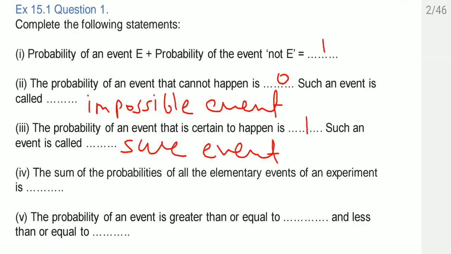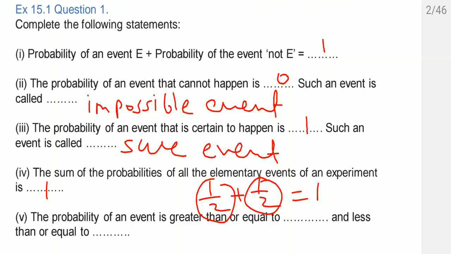The sum of the probabilities of all the elementary events of an experiment is 1. Now imagine I have tossed a coin. So the probability of getting the head is 1 by 2, and the probability of getting the tail is also 1 by 2. If I add these two probabilities, because they are the elementary events, my answer comes as 1. Therefore, the sum of the probabilities of all the elementary events is always 1.